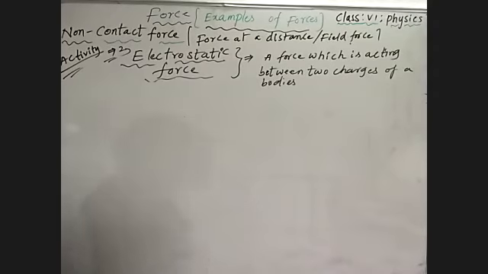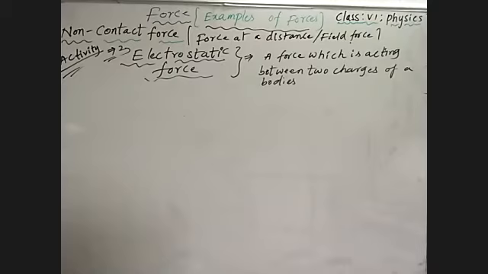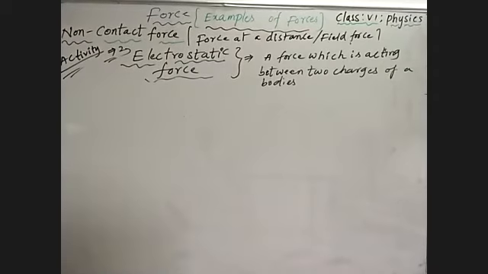If, without direct physical contact, a force is acting between two interacting objects, it is known as non-contact force, we discussed. We discussed two different examples of non-contact force: one is magnetic force, another one is electrostatic force. Then afterwards we'll discuss the remaining examples of non-contact force and also examples of contact force.